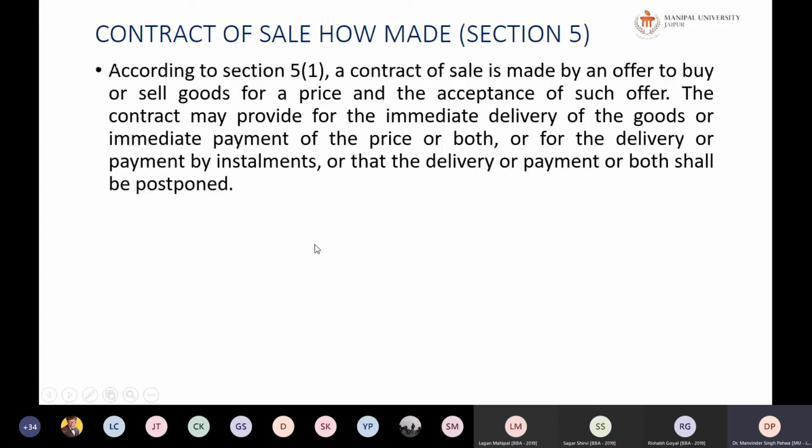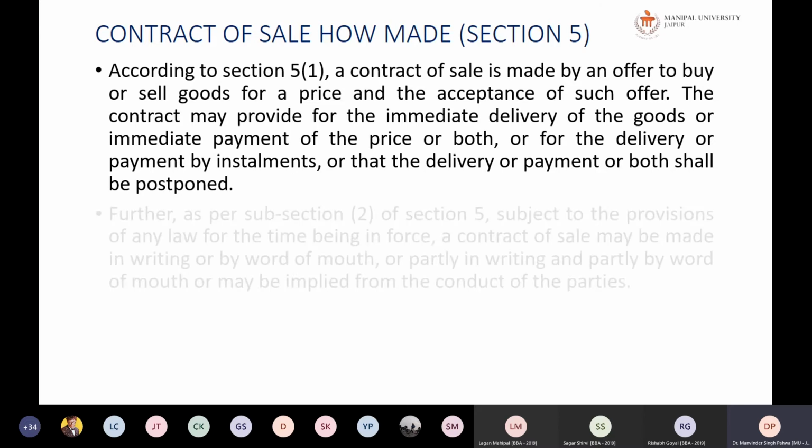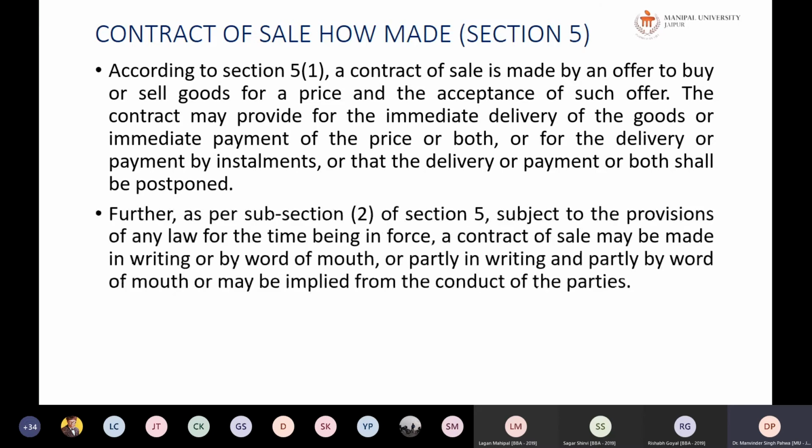So, contract of sale, how is it made? According to section 5(1), a contract of sale is made by an offer to buy or sell goods for a price and the acceptance of such offer. The offer must be to sell or purchase the goods, and when the offer is accepted by the other person, it becomes acceptance and there is a contract. The contract may provide for immediate delivery of the goods or immediate payment of the price, or both, or for delivery or payment in installments, or that the delivery or payment or both shall be postponed. So there can be any type of contract.